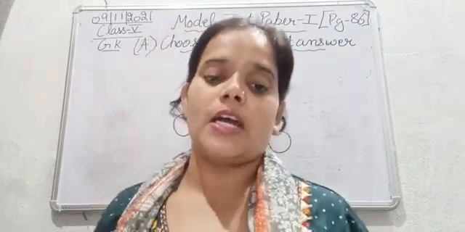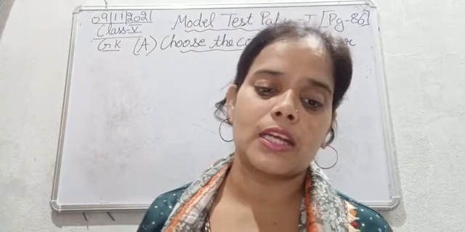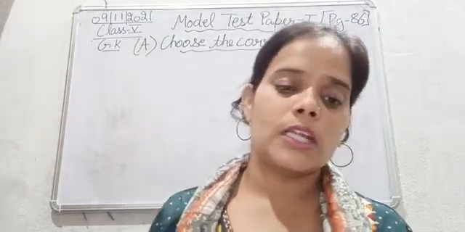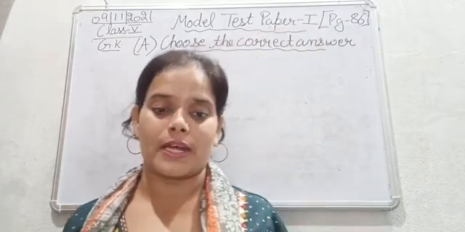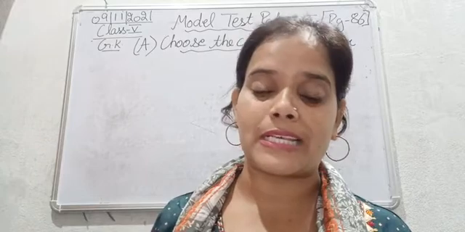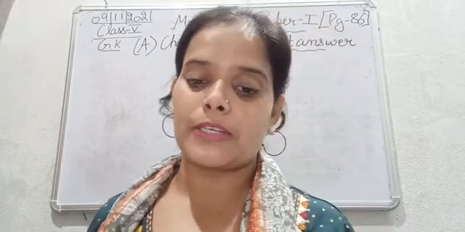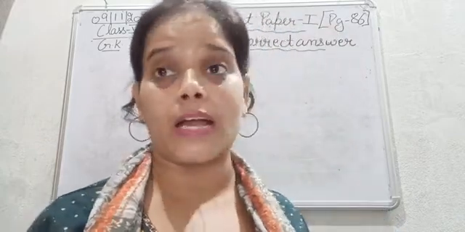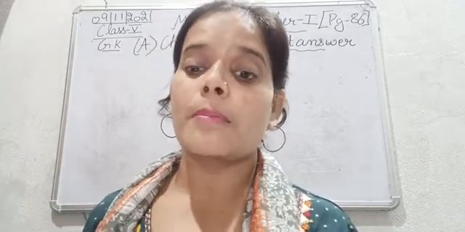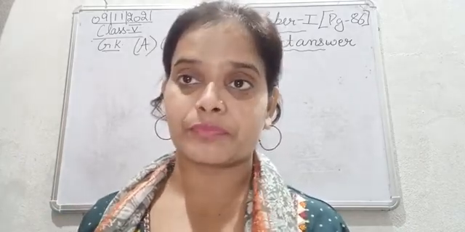The options are near Amarkantak plateau. Second is near Mansarovar lake. C is near Rohtang pass. So Indus river originates from which of these places? Amarkantak plateau, Mansarovar lake, or Rohtang pass? So Indus river originates from Mansarovar lake.